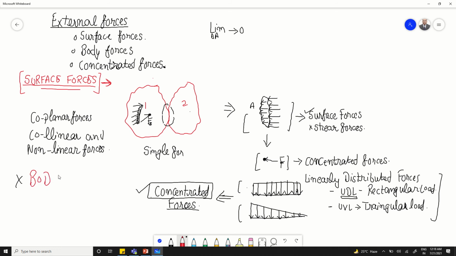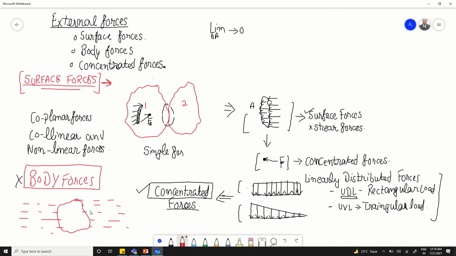Okay, so now body force is actually a force which acts throughout the whole volume of the element, right? Let us say we have got this body and it is immersed in some fluid like this. There will be some forces exerted on the whole volume of the body. These type of forces which act on the whole volume of a body,